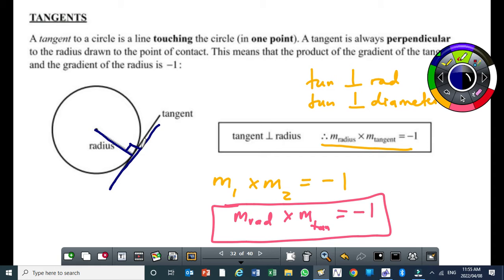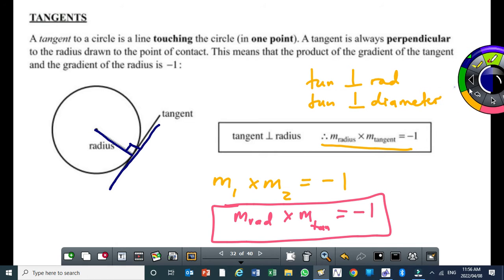Right? It's grade 10. So what that means is, if a tangent and a radius are perpendicular to each other at the point of contact, it means in analytical geometry we can determine the gradients of both the tangent and the radius. Or sometimes it can be the tangent and the diameter. They are the same. Okay? That's why when you did that theorem from circle geometry, we can write the theorem as tangent perpendicular to radius or tangent perpendicular to diameter.